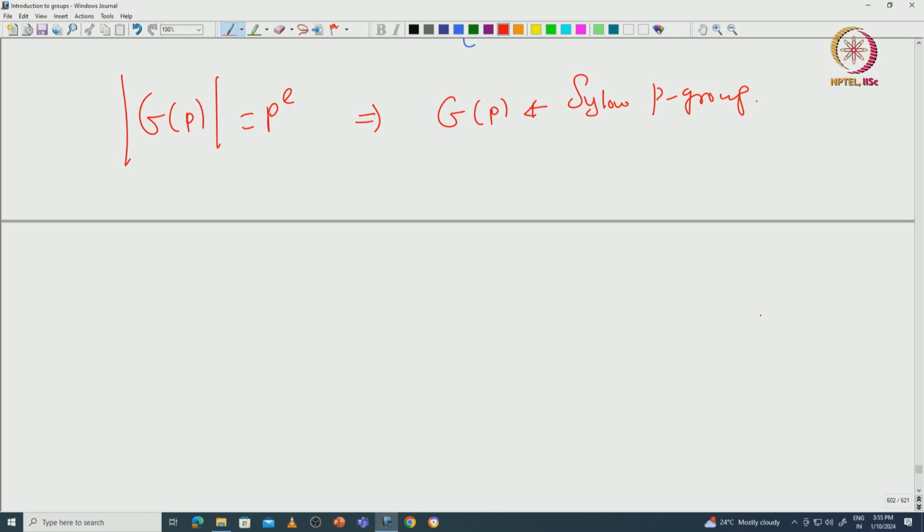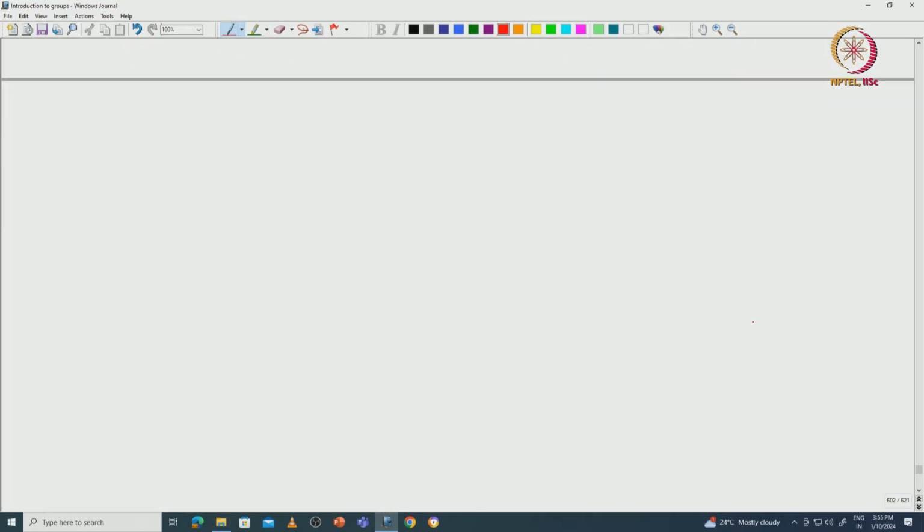Now, if you take these various primes, let us say the cardinality of G is n, which is p_1^e_1 through p_r^e_r. Then what happens if you look at G_{p_1} cross etc. cross G_{p_r}?